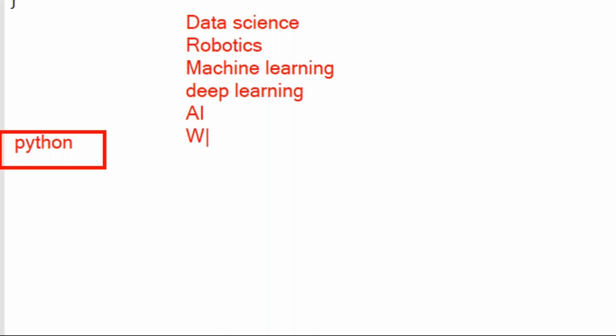Now web development, web applications, we can develop. Understand this one?